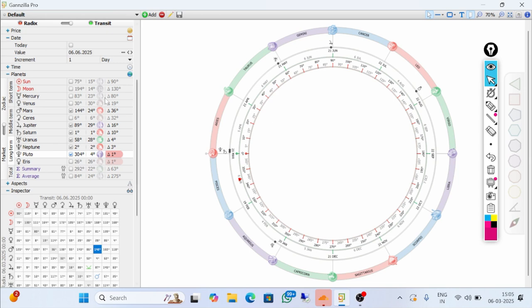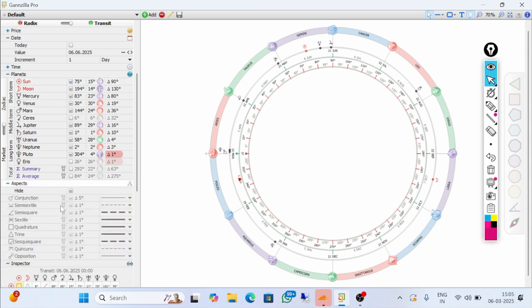As for the aspects, there are so many aspects which can be seen in the stock market. Here I have placed each and every planet, and if I look at the aspects, you can see there are a lot of them. For example, here is the Saturn and Neptune conjunction.